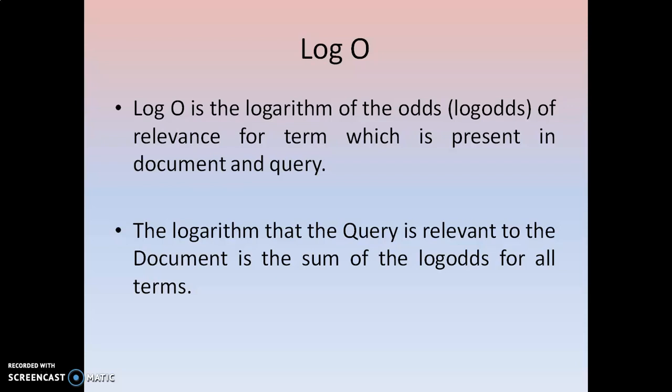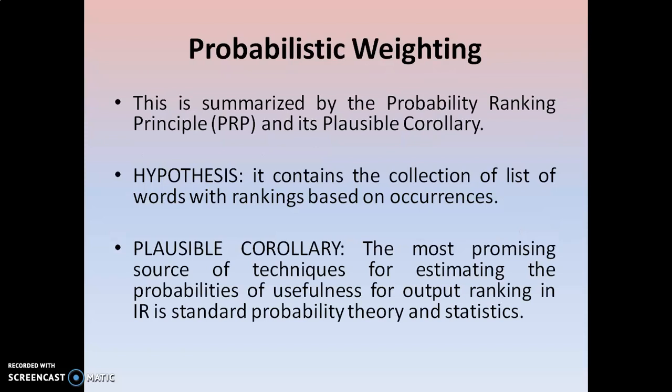One term's logarithm of odds is calculated by the term frequency or the term relevant frequency. And coming to the document, the query is relevant to the document. The logarithm of the entire query can be calculated as the sum of all the log odds of the terms. Okay, so like that, term log odds are different from the document log odds. So like that the log O equation is differentiated. This is nothing but this particular probabilistic weighting.